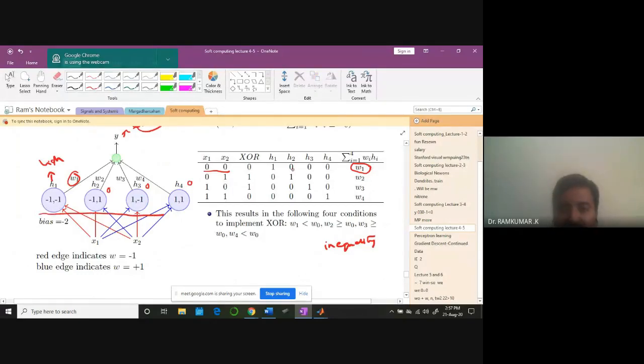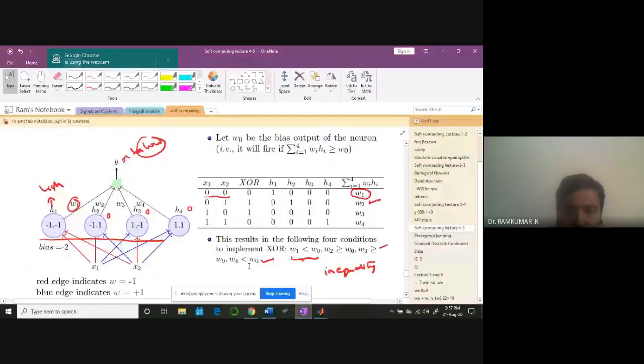By choosing these parameters, W1 less than W0, you can solve the problem. W2 should be greater than or equal to W0 in order to work out for this. W3 should be greater than or equal to W0, and W4 should be less than W0. What is W0? The threshold is here, the output bias of this neuron. So by choosing W1, W2, W3, W4 in a proper way, W4 should be less than 0. Why? Because this case is 0.